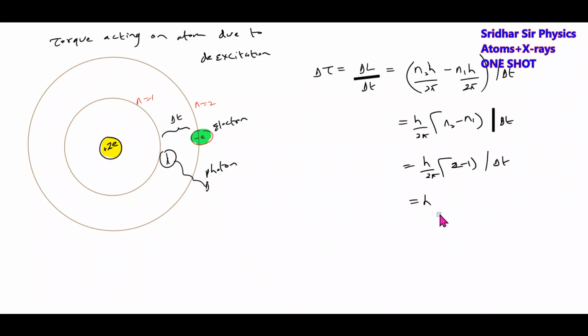Or this will be h by 2 pi delta t. Delta t is the time taken by the hydrogen atom to jump from the higher state to the lower state. This will be the torque acting on the atom. Small idea, sir: we'll give delta t. If it jumps from n equal to 2 to 1, there's a formula. If it is n equal to 3 to 1, then 3 minus 1. Here it is de-excitation from 2 to 1. 3 to 1, 3 minus 1. 4 to 2, 4 minus 2. Small idea based question, very, very important.